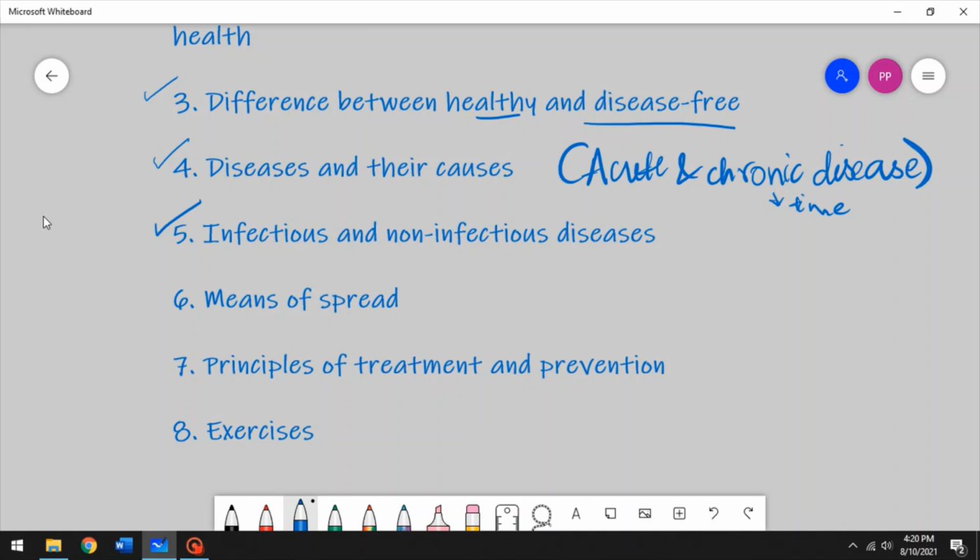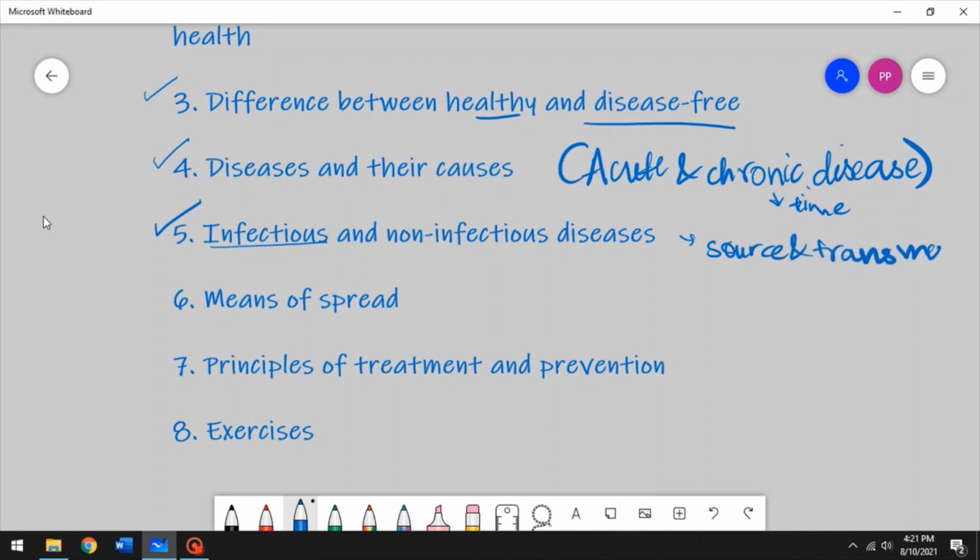If that is based on the time, this is based on the source. So infectious diseases and non-infectious diseases, we can differentiate based on the source and transmission ability.